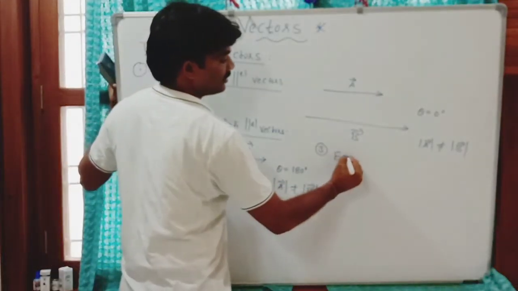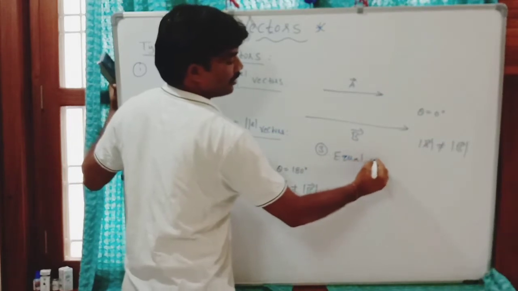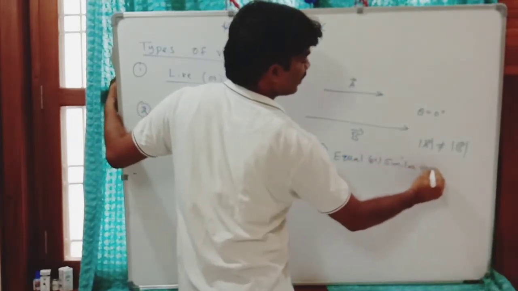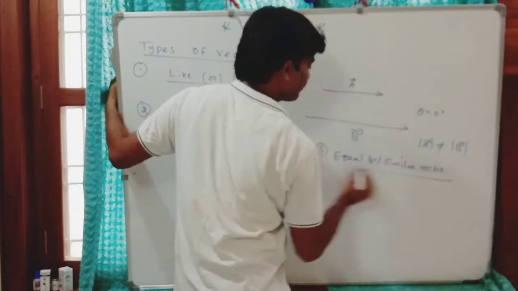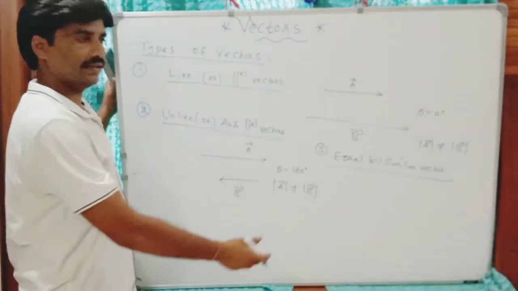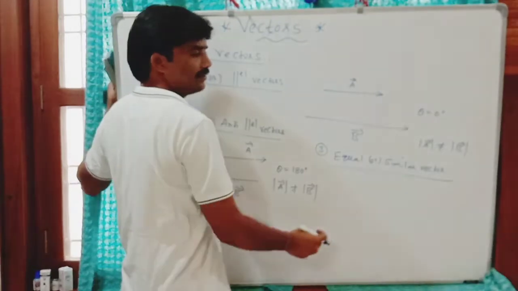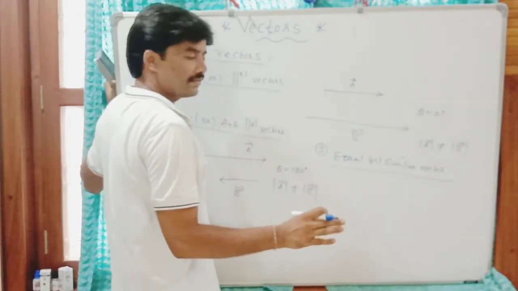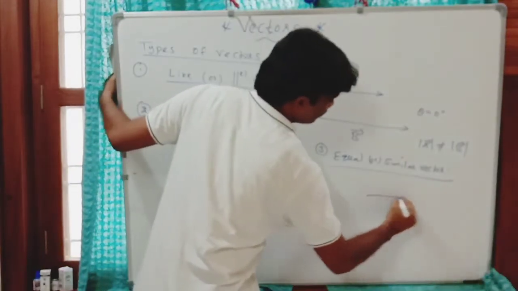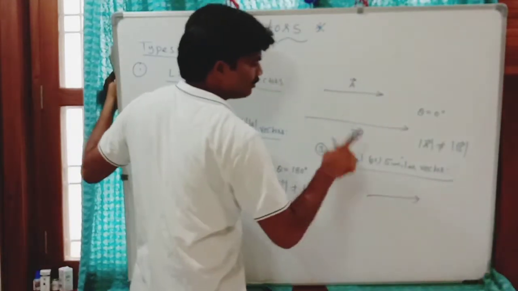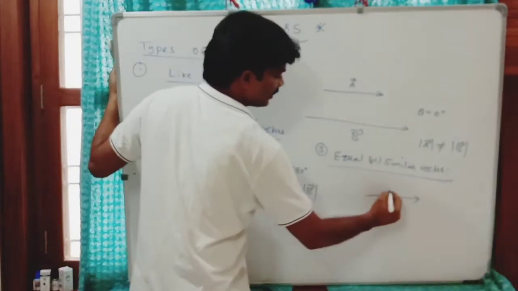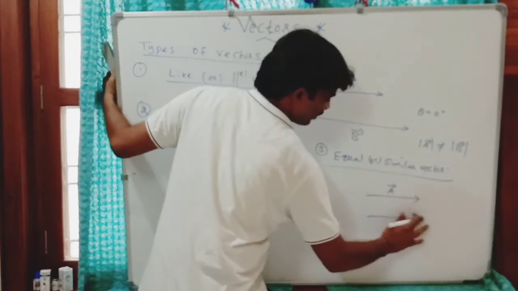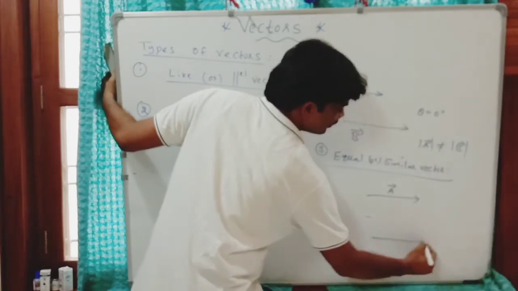Equal vectors. Equal, or you can say similar vectors. The name itself, it shows what? Both vectors look same, in the same magnitude with same direction. This is the A vector and B vector.